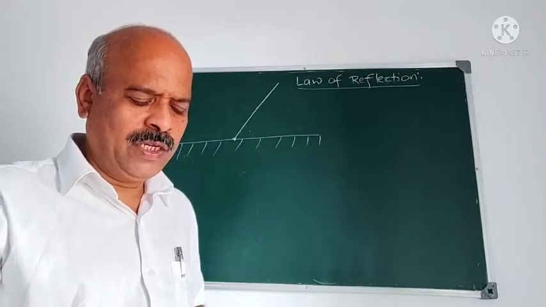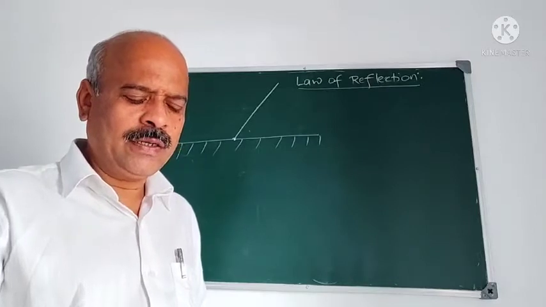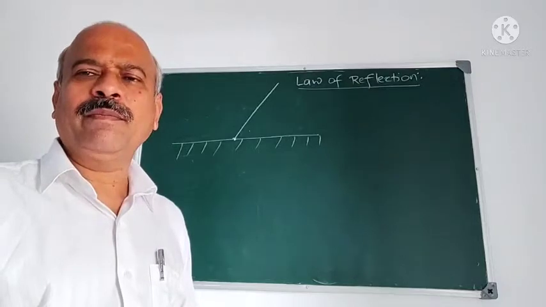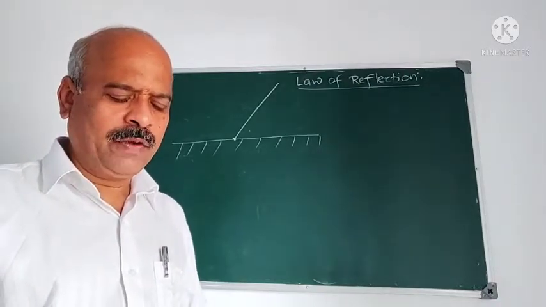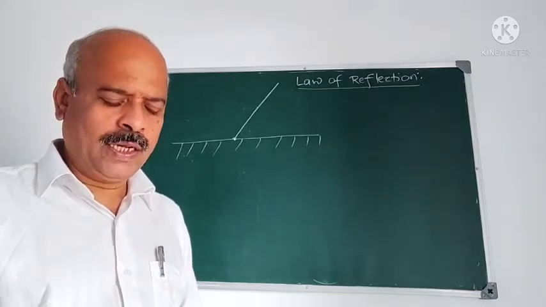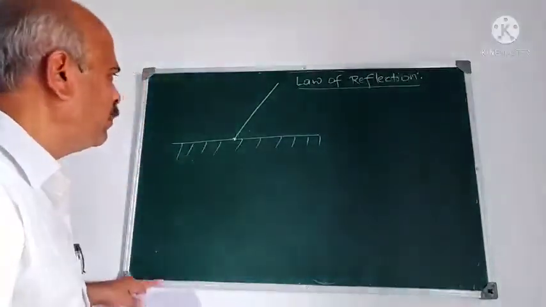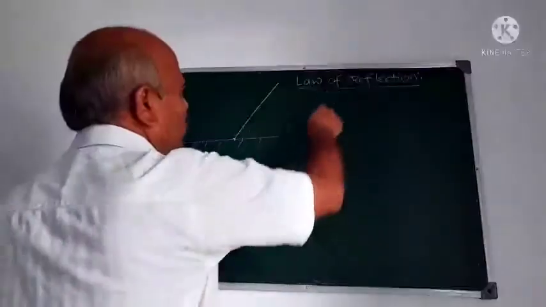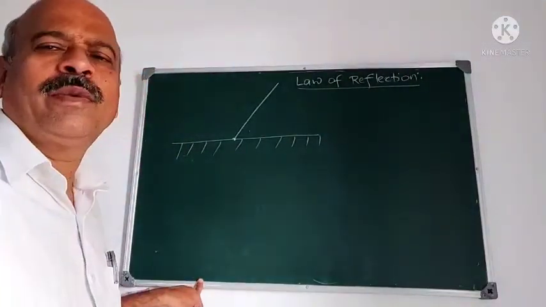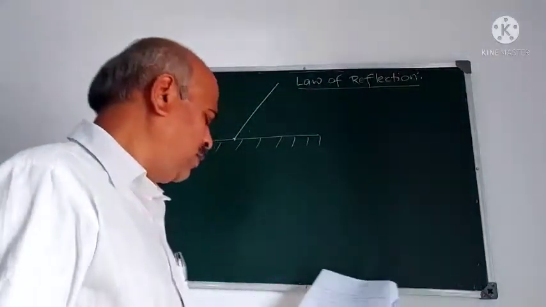Reflection is the phenomena in which light traveling in one medium incident on another surface returns to the first medium. I repeat, reflection is the phenomena in which light traveling in one medium incident on another surface returns to the first medium. That is called reflection. And we derive a law for this phenomenon. What is the law governed by this reflection?